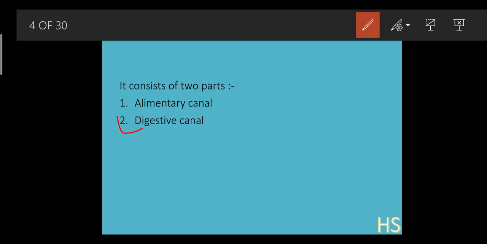Now second, the digestive glands. Digestive canal or digestive gland, both names are right, but it would be more appropriate to write the word gland, digestive glands.